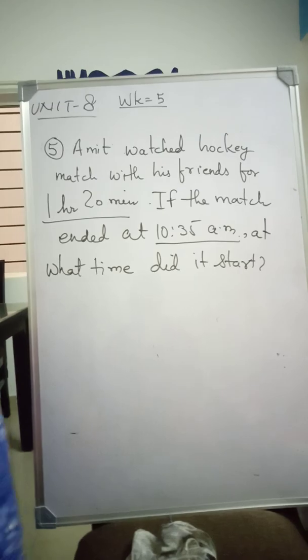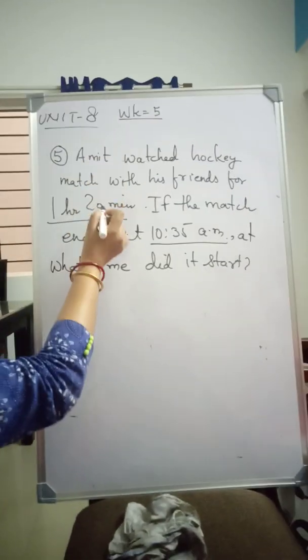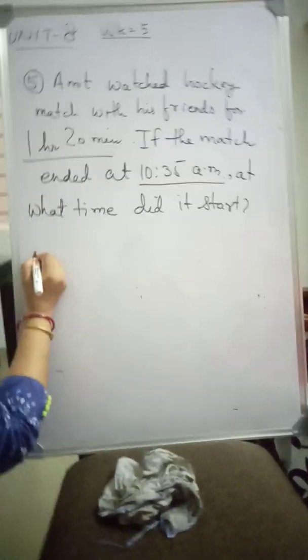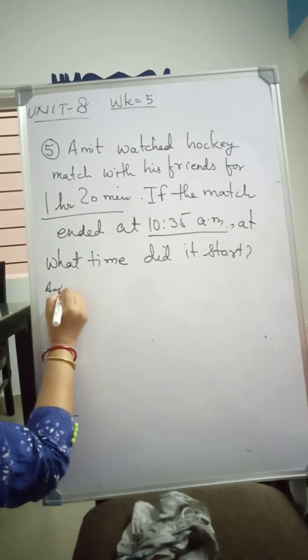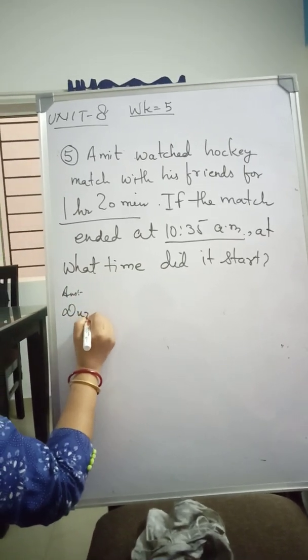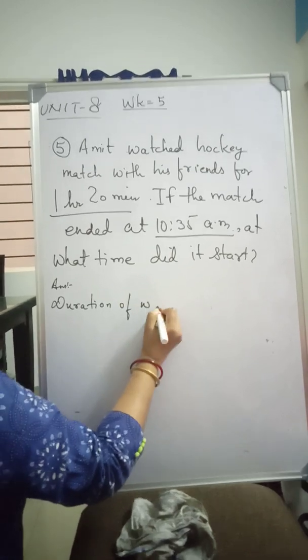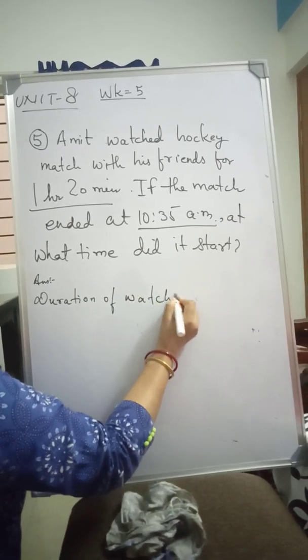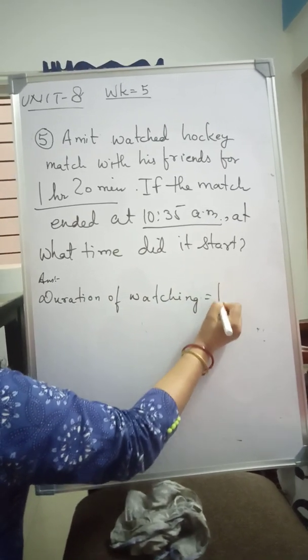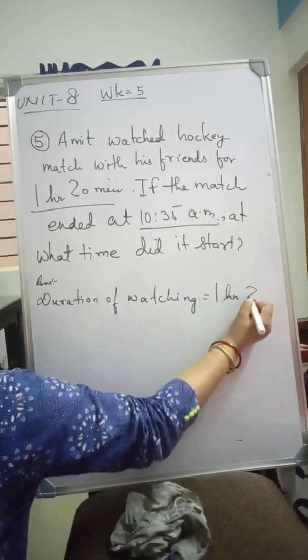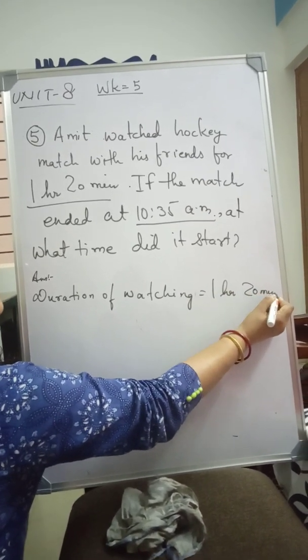So here all of you see that the duration of watching the hockey match is 1 hour 20 minutes.